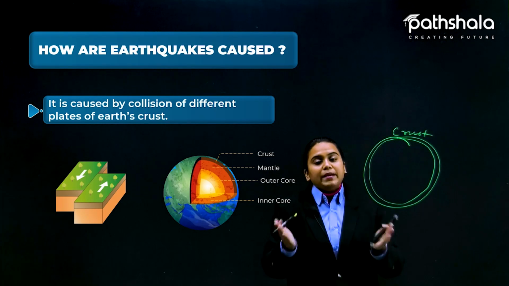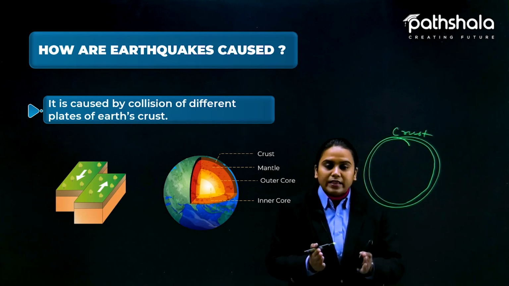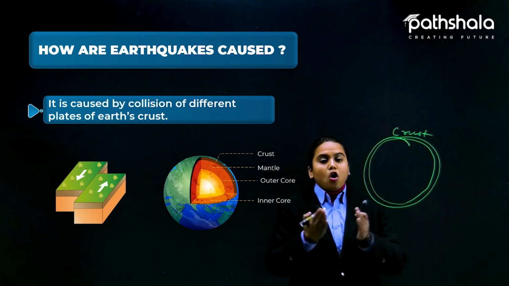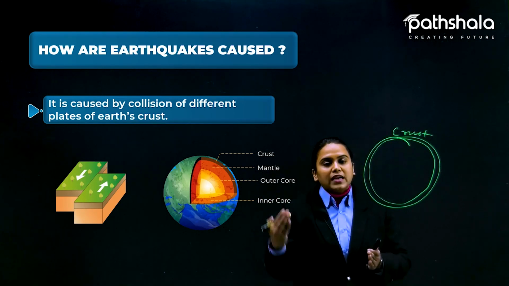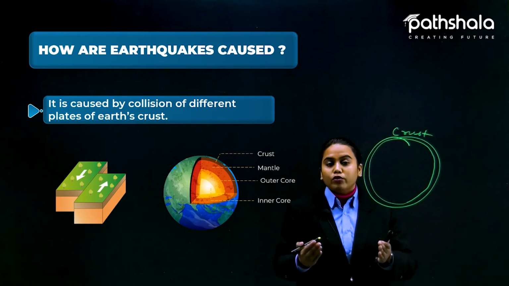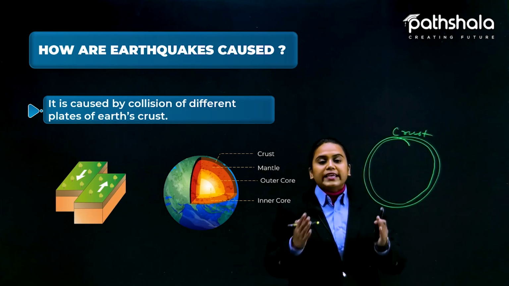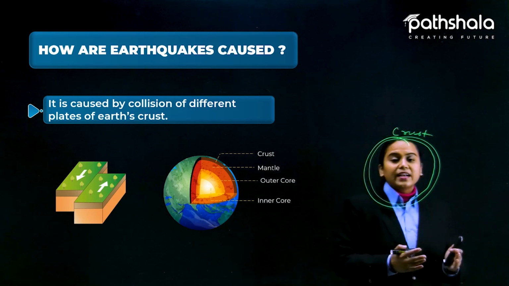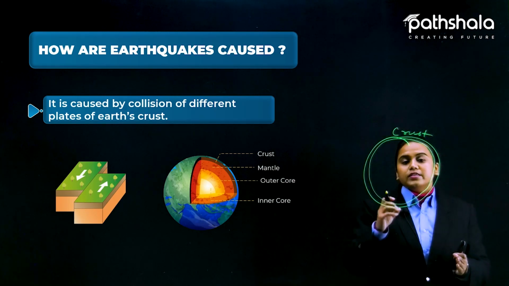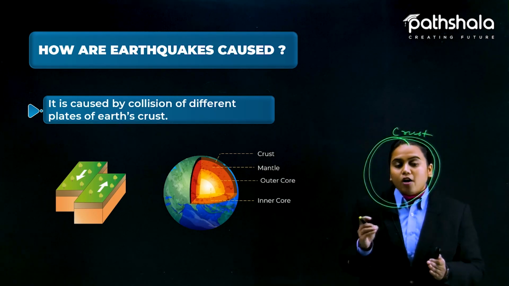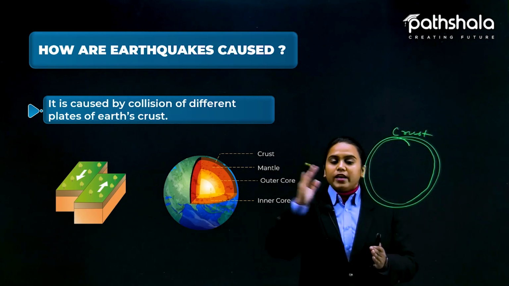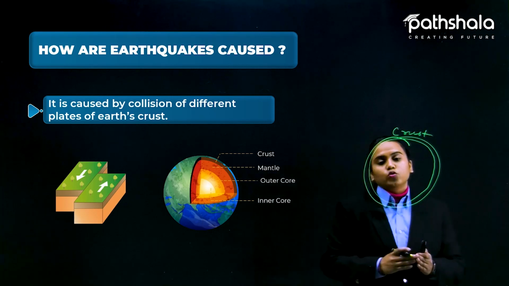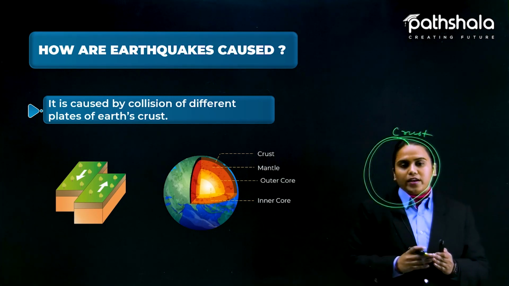There may be friction between two plates, or maybe some meteor comes from the sky and shakes the earth's crust. All these factors, the shaking of the crust and the shifting of the plates present on the crust, lead to the formation of an earthquake.